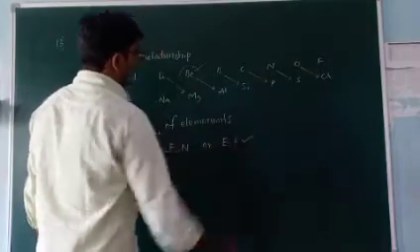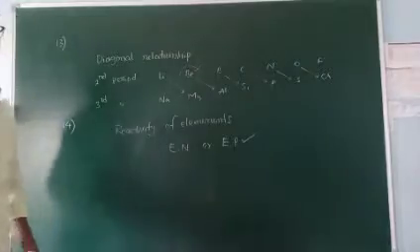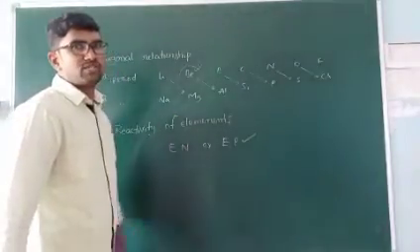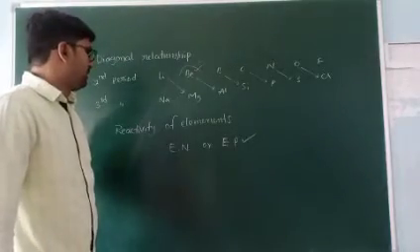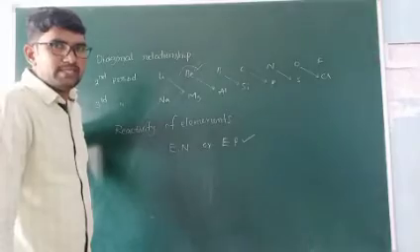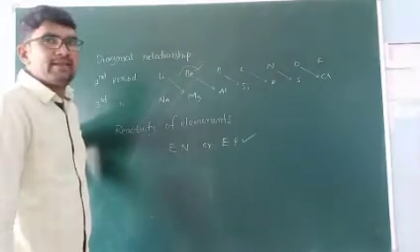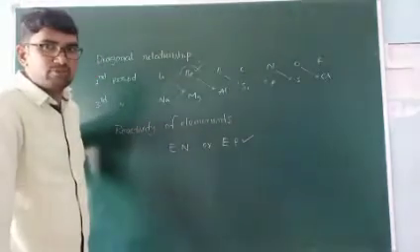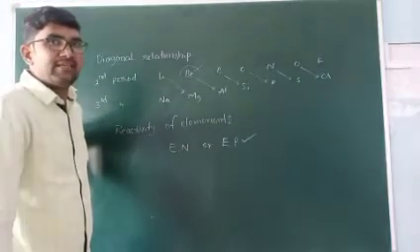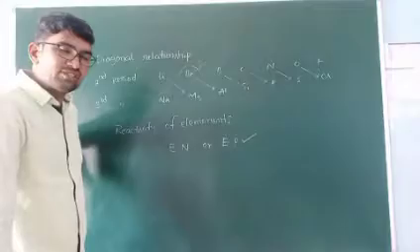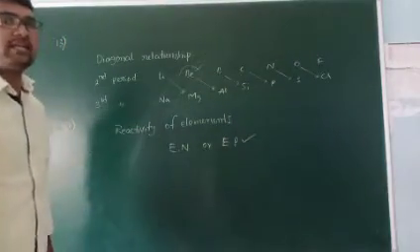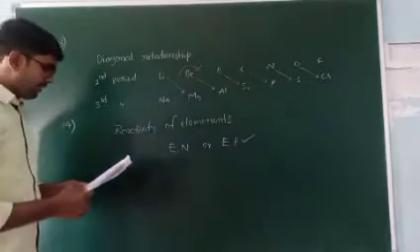We can express it by either electronegativity or electropositivity. So any element, whether it is reactive or less reactive, just using its electropositivity or electronegativity character explains the reactivity of any element in the periodic table.